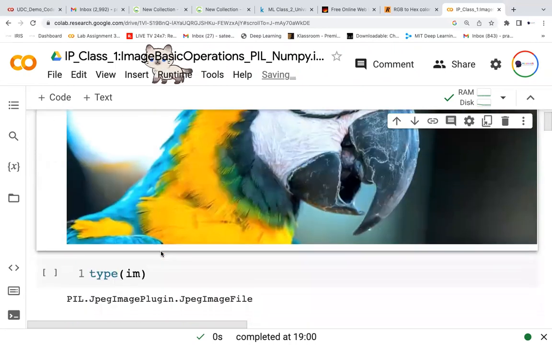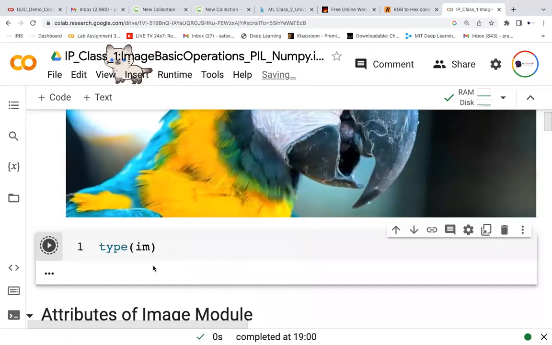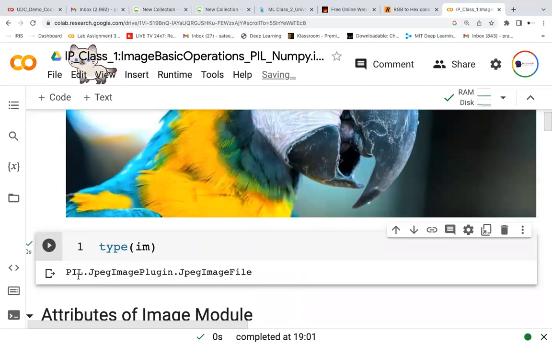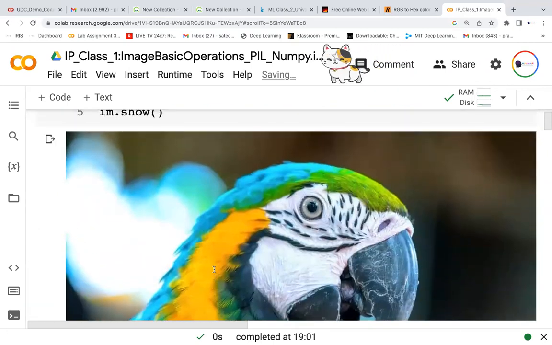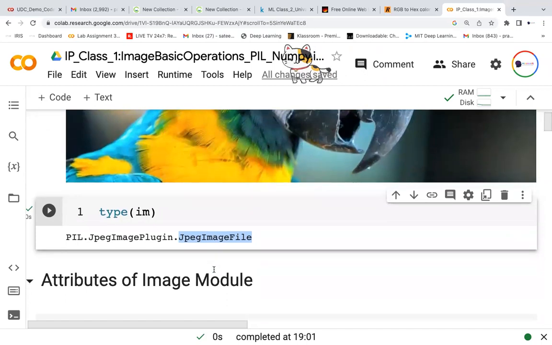Okay. The next thing is, if you want to see what that IAM is, IAM is of type PIL.JpegImagePlugin.JpegImageFile. So this variable is of type JPEG image file. So it is the type of the variable. Here we don't need to define the type of variable, it is dynamically typed, so I'm not mentioning the type. I just want to check what type that variable is, and it is of type JPEG image file.